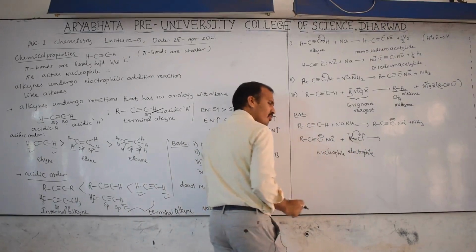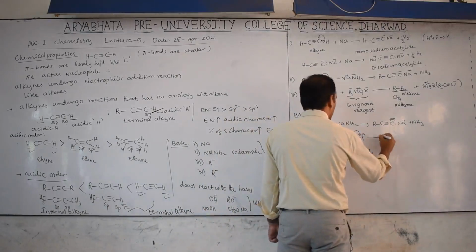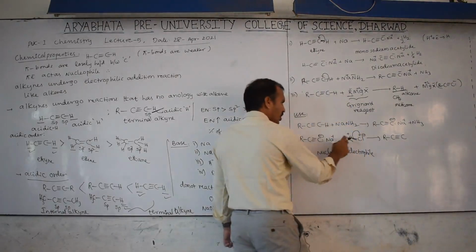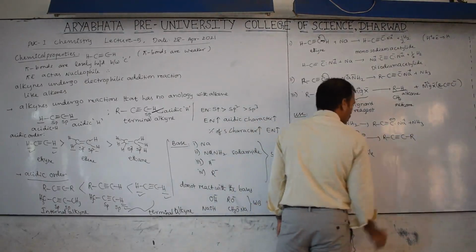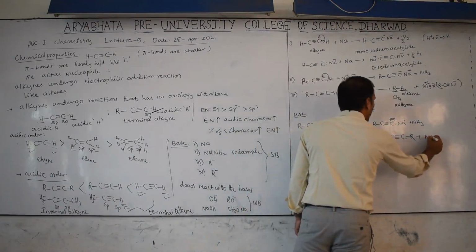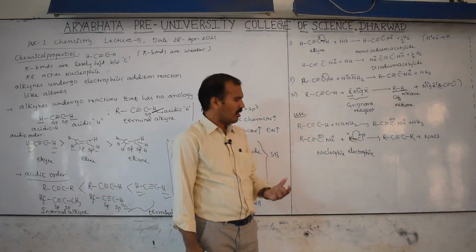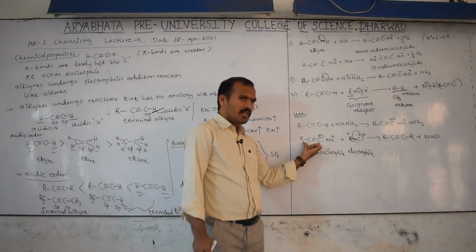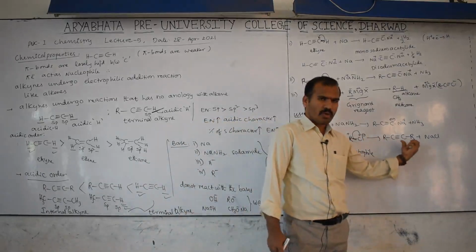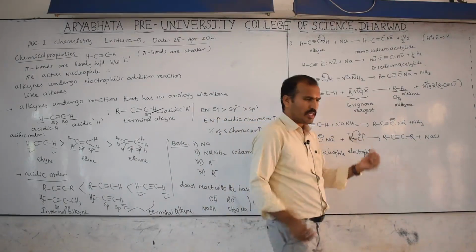So this electrophile and nucleophile both combine to form one bond, and this will be connected to RC triple bond C. This negative and this positive form a bond, then this R, and next this Na and Cl combine to form NaCl. So based on this, what do you conclude here? Here how many carbons are there? 3. R is also considered as a carbon, so 3 carbons. But here how many carbons are there? 4. So to increase the number of carbons, we have to utilize this reaction.